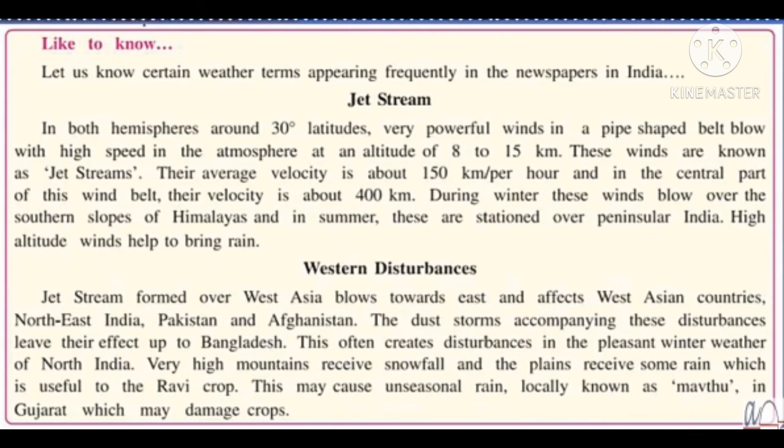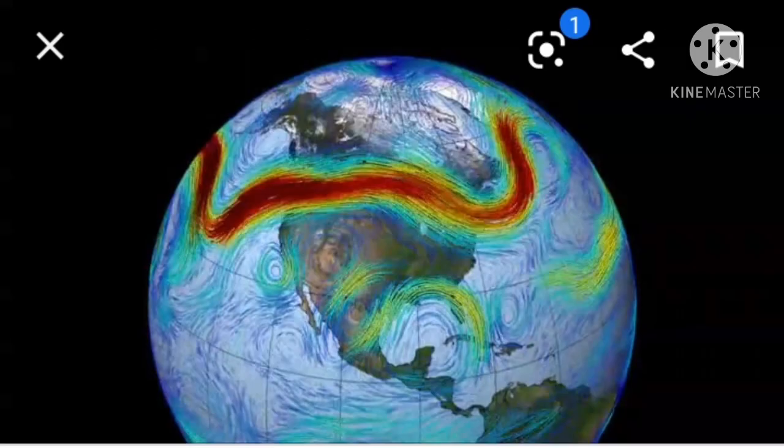Let us know certain weather terms appearing frequently in the newspapers in India, like jet stream. Just now you heard this word. What is it? What is the jet stream which affects our weather? See now, in both hemispheres around 30-degree latitudes, very powerful wind in a pipe-shaped belt blow with high speed in the atmosphere at an altitude of 8 to 15 kilometers. These winds are known as jet streams. It is like pipe-shaped, okay, and very powerful wind.